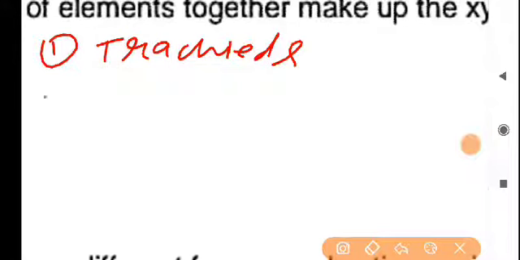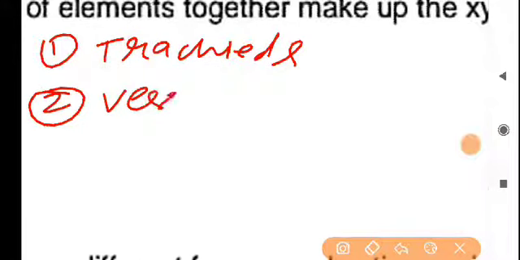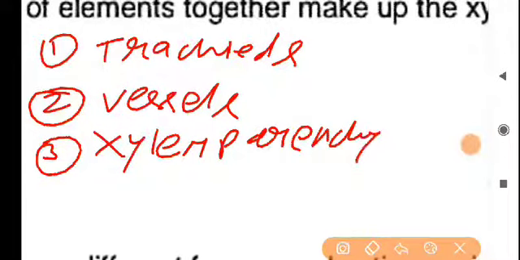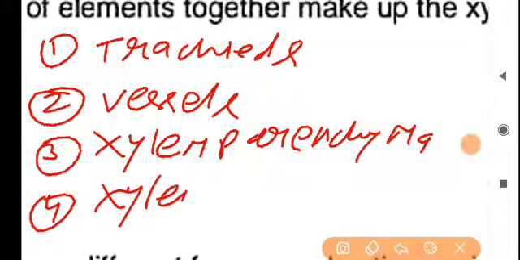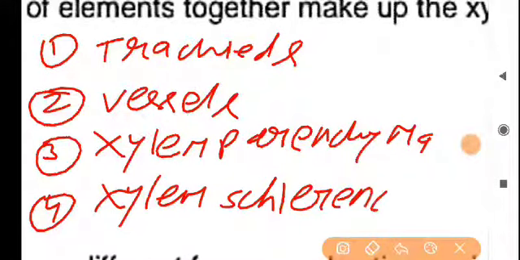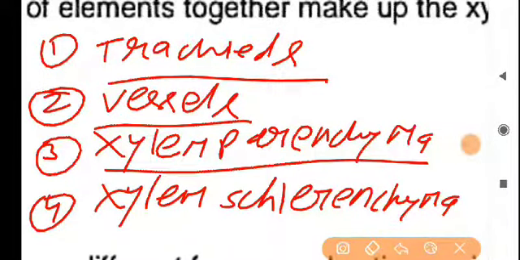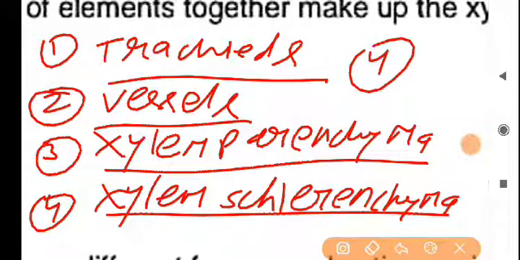First one is the xylem tracheids. Second one is the xylem vessels. Third one is the xylem parenchyma, and fourth one is the xylem sclerenchyma. So xylem tracheids, xylem vessels, xylem parenchyma, xylem sclerenchyma are the 4 different types of the xylem elements.